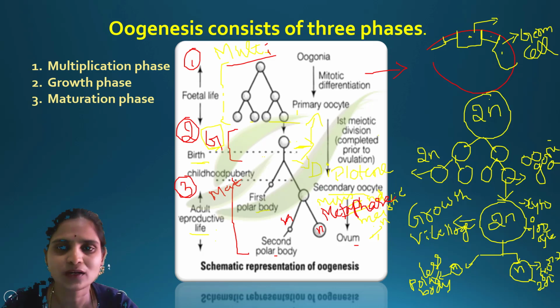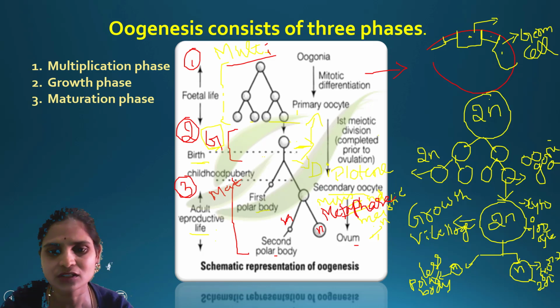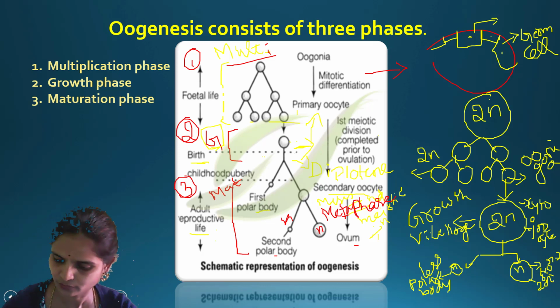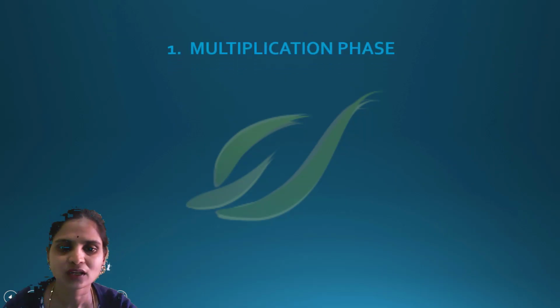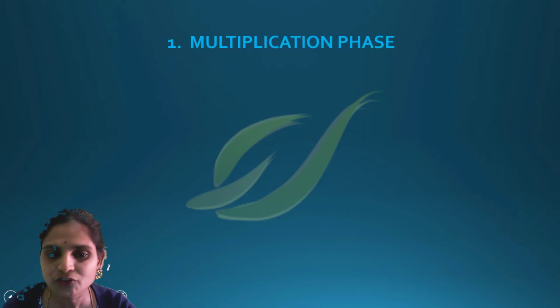Okay, this process you will understand each and every step when we study in detail. So this is a schematic representation we have just studied. But still, what is exactly happening in the ovary, we are going to study step by step. And at the end of this video, we will see an animation that clarifies our doubt, that is how the secondary oocyte and the primary oocyte will undergo division. So next we are going to study in detail about the multiplication phase.